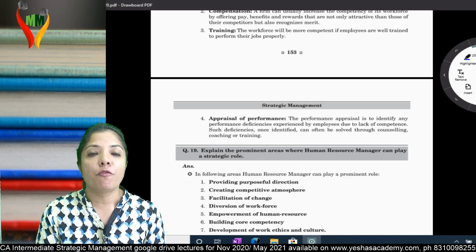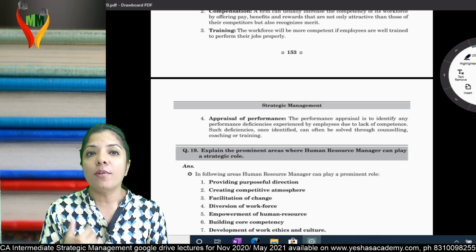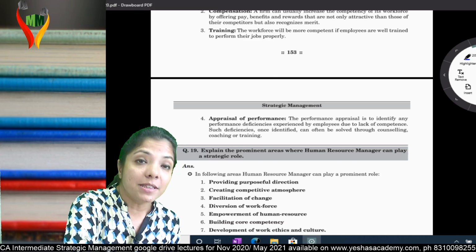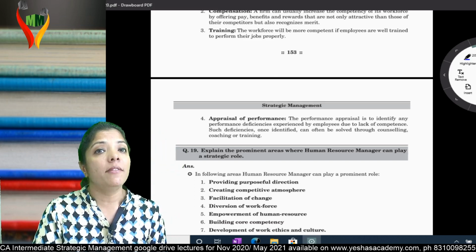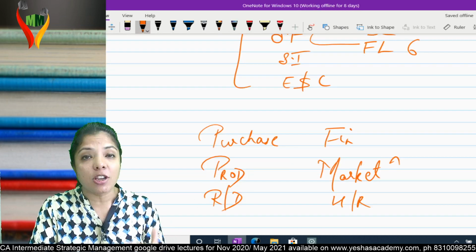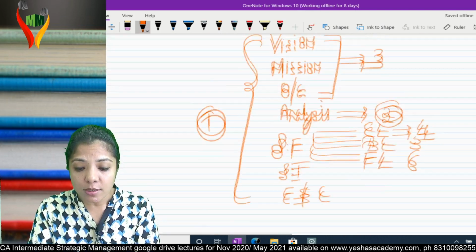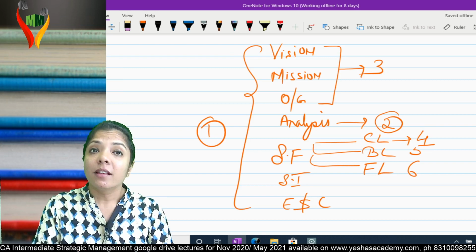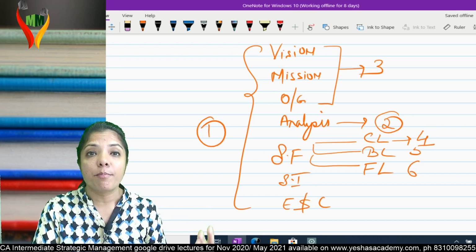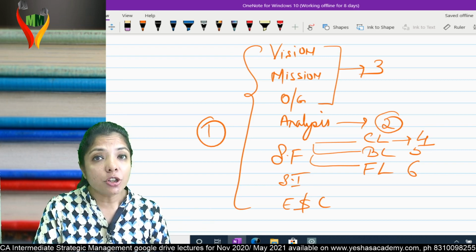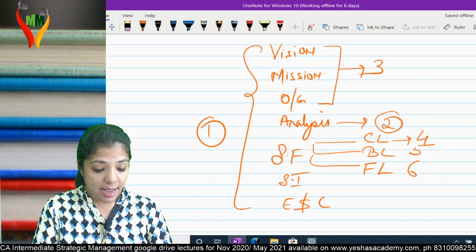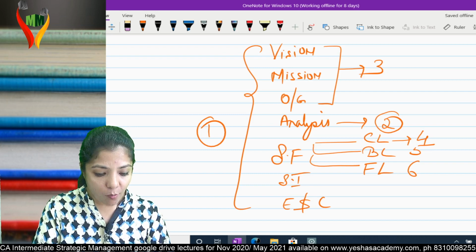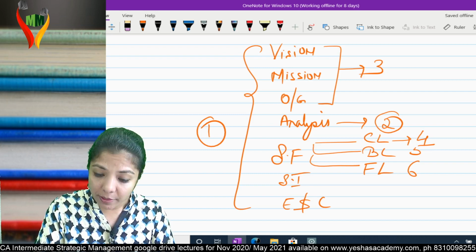We are done with the first 5 chapters, and now we're starting with the sixth chapter, functional level strategy. And why is the sixth chapter functional level strategy? Because this is the definition of strategic management: vision, mission, objectives and goals, analysis, formulation, implementation, evaluation, and control. I hope you're with me.